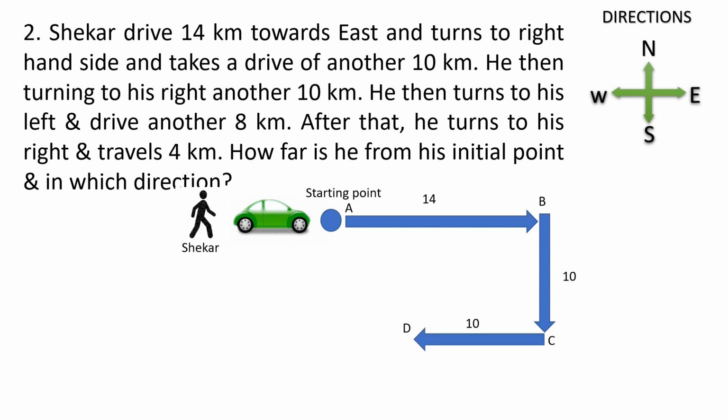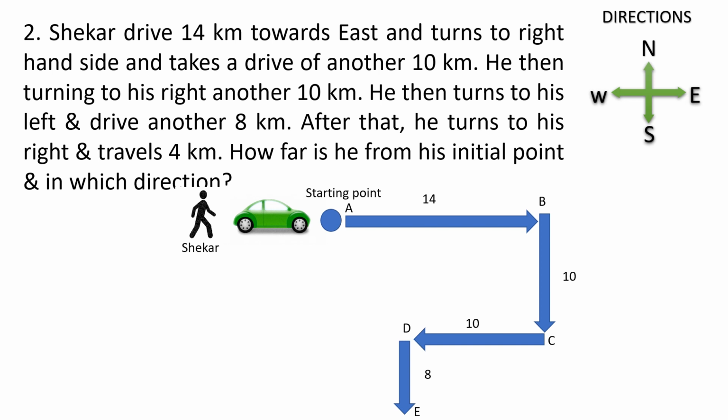Now from west direction he is moving towards left. See the directions. From west, if he is moving to the left, it means he is moving to the south. Now after moving 8 kilometers southwards, he is turning right to travel 4 kilometers.